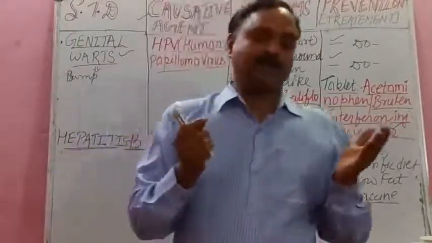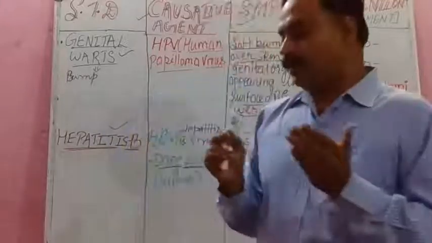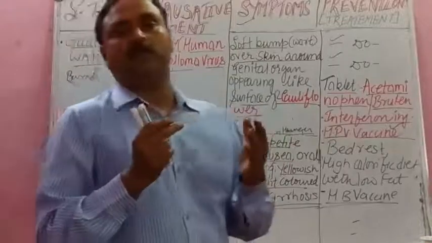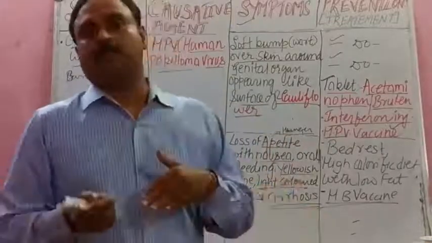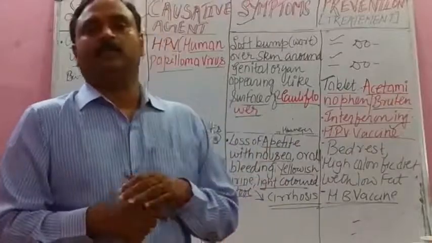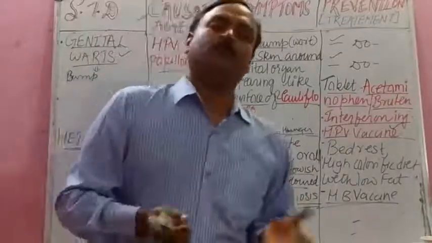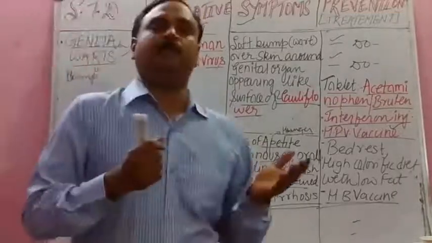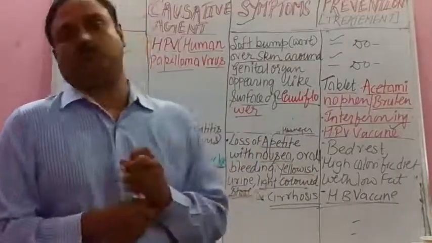And mode of prevention is just the opposite: avoid promiscuity, use condoms, do not use infected needles, and so on. So you can do HIV from your text. You have done it in your basic classes also, isn't it?